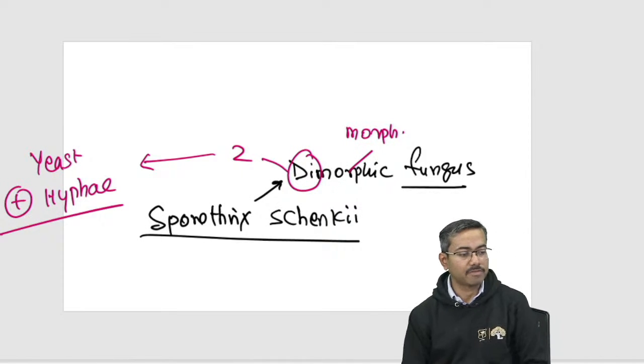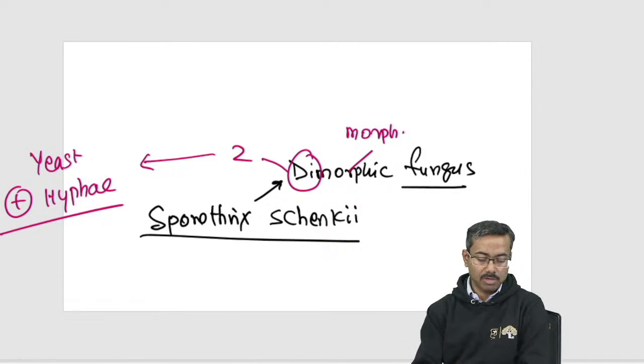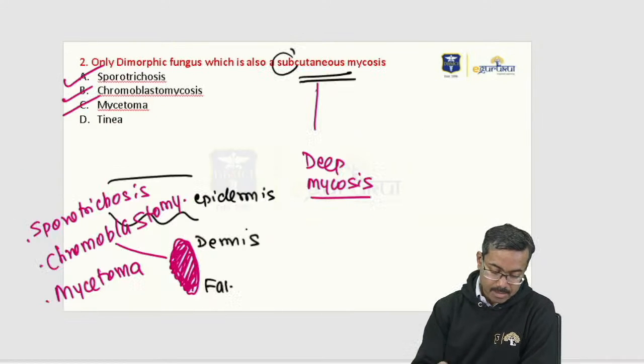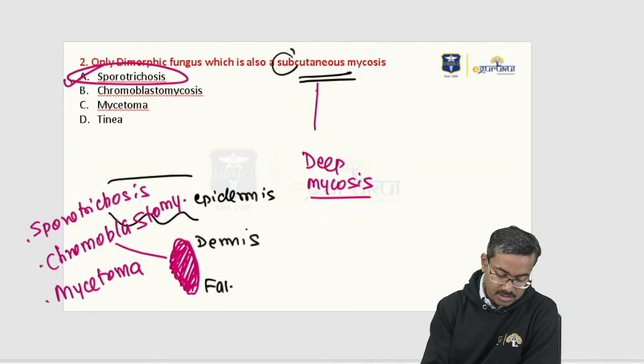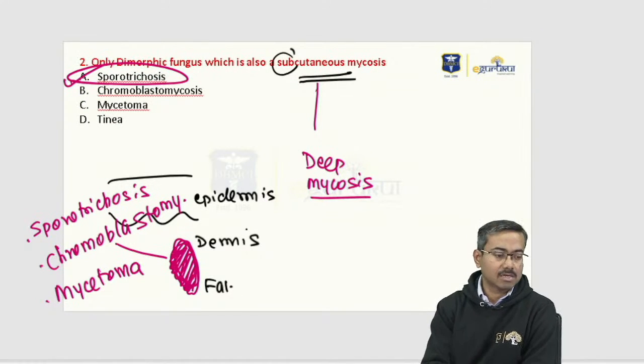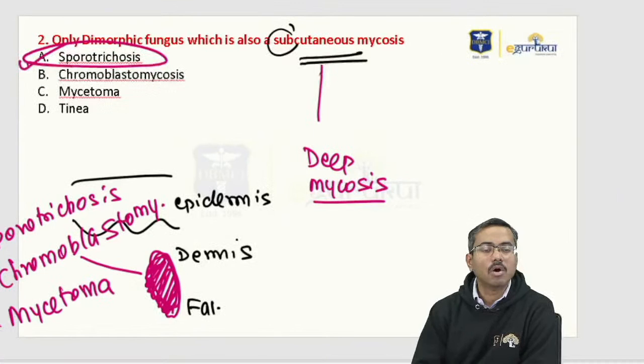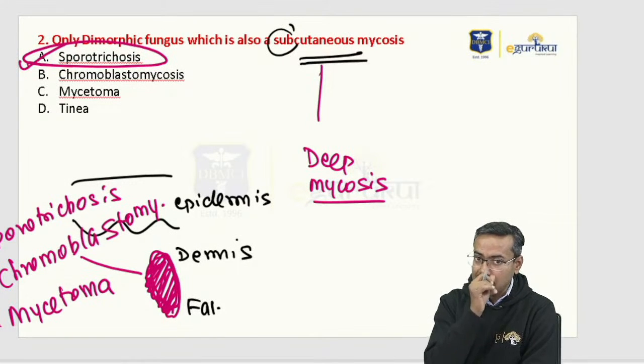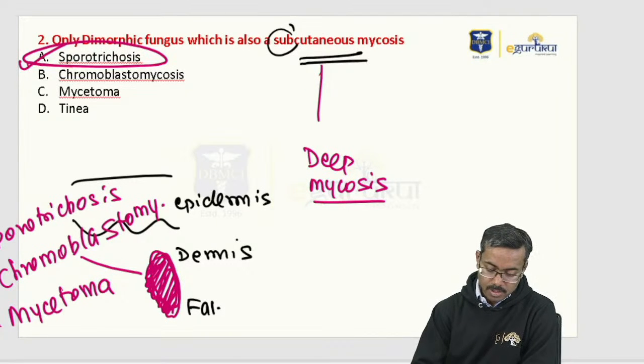Dimorphic fungus, and that is typically the sporotrichosis that we are trying to create for you here. And the answer, if I go back, is obviously the first one, sporotrichosis. Are you with me on this? So there's a yeast form and a hyphal form for this particular disease.